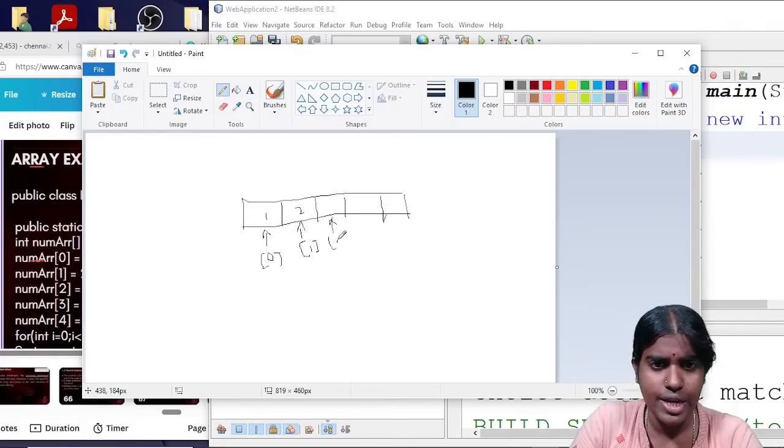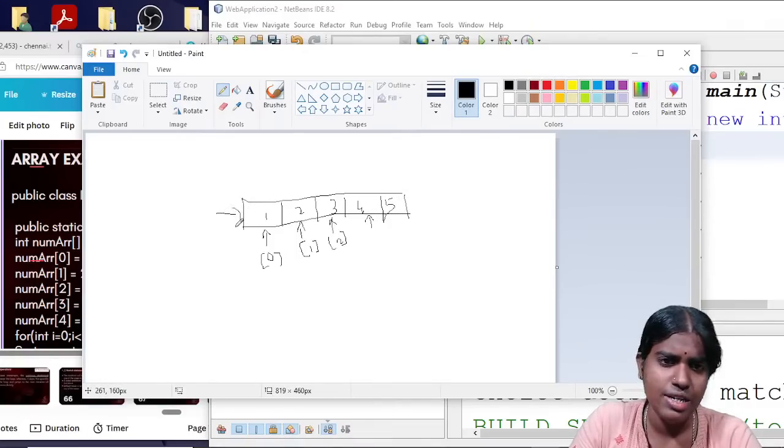So this is my 0th index, and on my 0th index I have 1. This is my first index, then my second index, and so on. This is called a single dimensional array. For example, I am going to store a collection of integers.